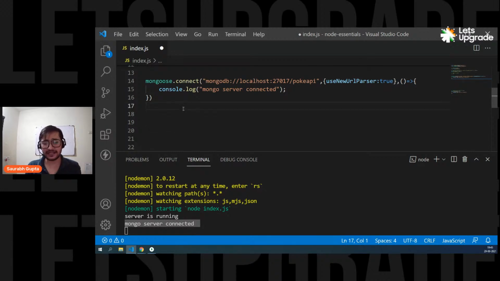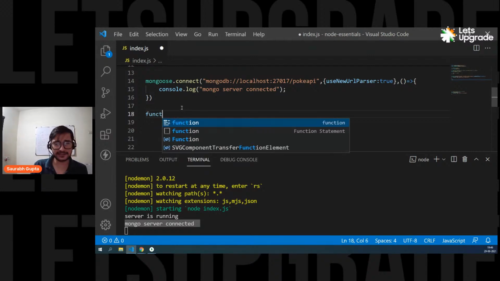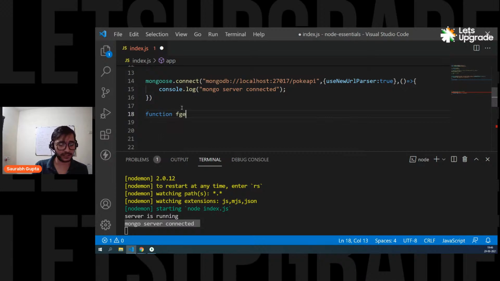So for that, right now I'm not creating any API. I'm simply writing normal code. So let's do it. I'm creating a simple function here, function getData. I simply create a function named getData. Inside this function, I'm going to write the logic of getting data from the database, and it's really simple.